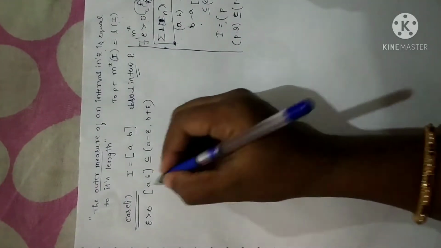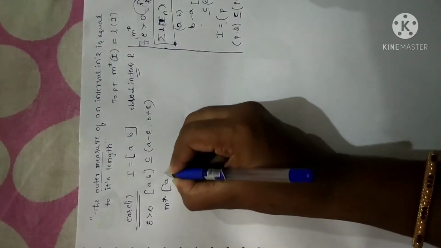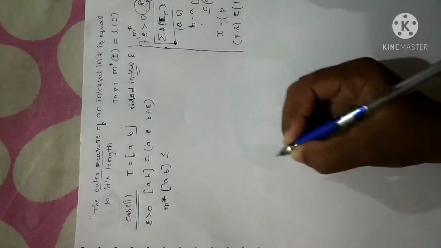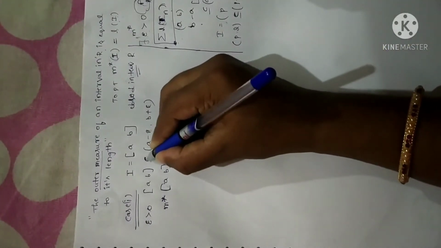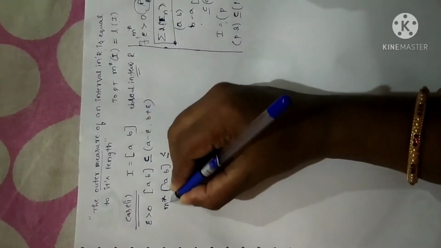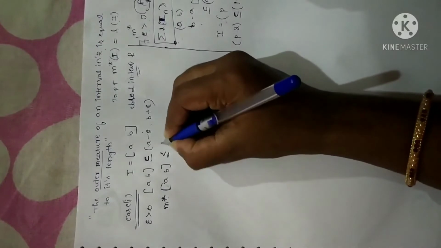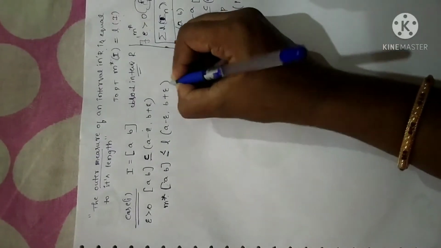Now let me take measure on both sides. M star of closed interval AB is less than or equal to, when I take measure as per the monotonic property, this subset will become less than or equal to, and as soon as I write measure here, I have to take length here, length of A minus epsilon comma B plus epsilon.